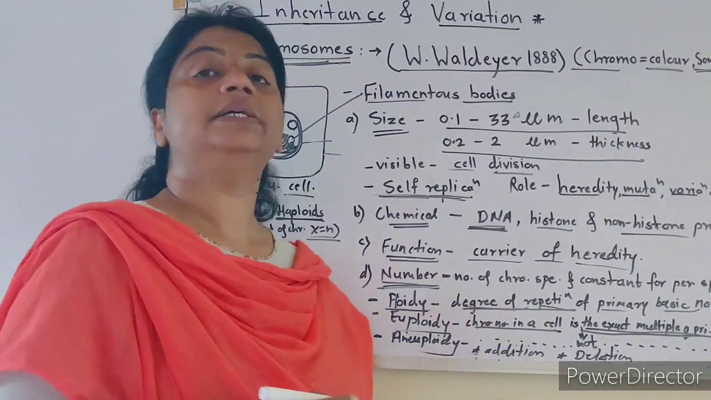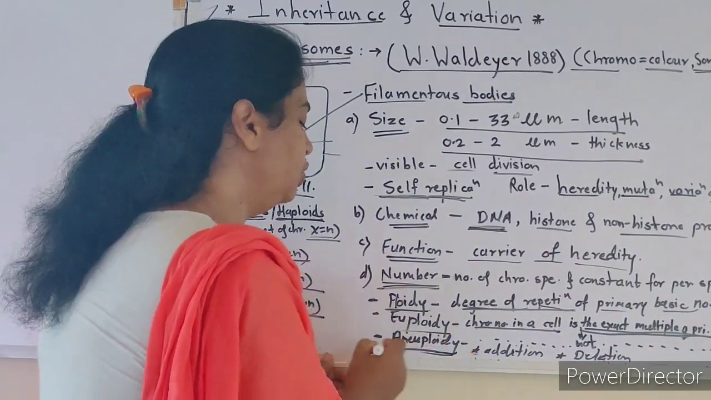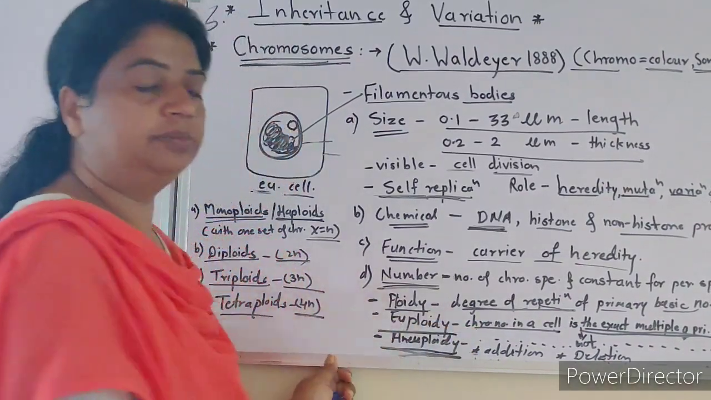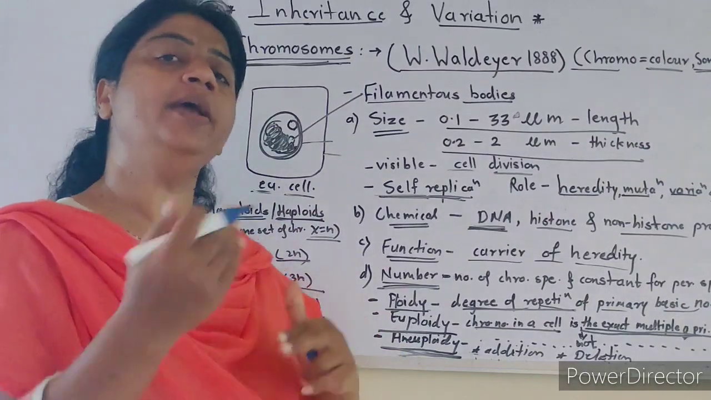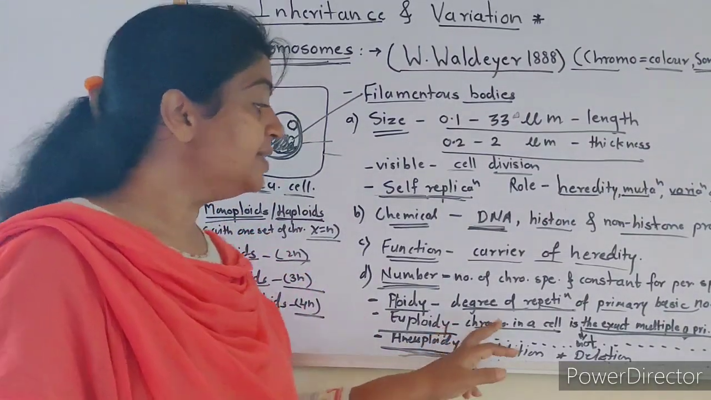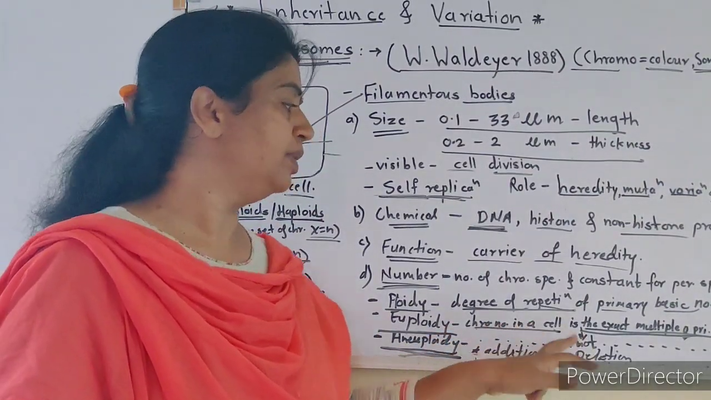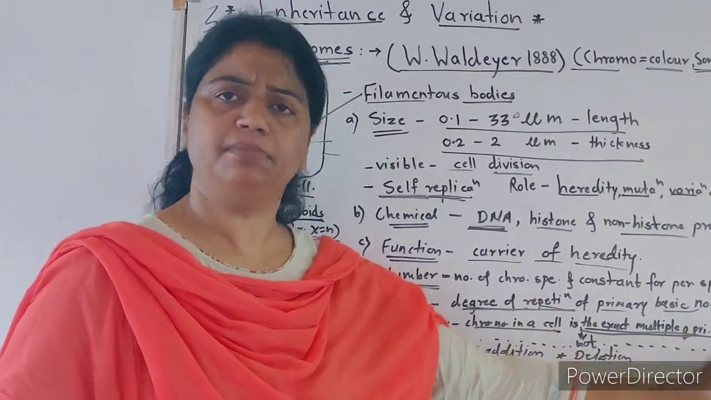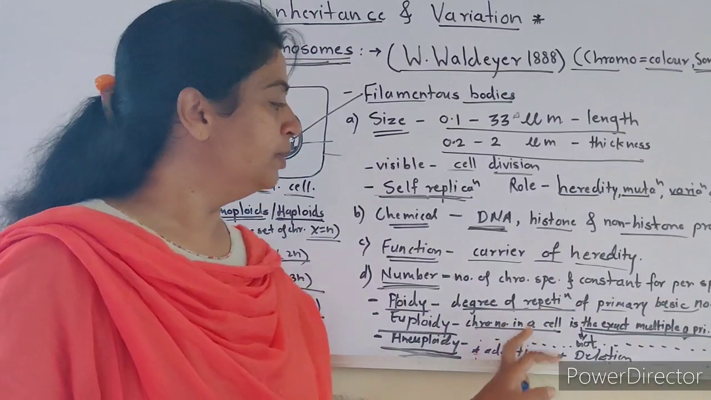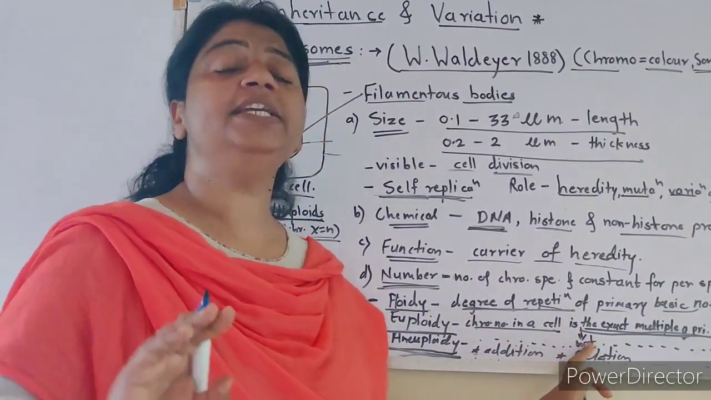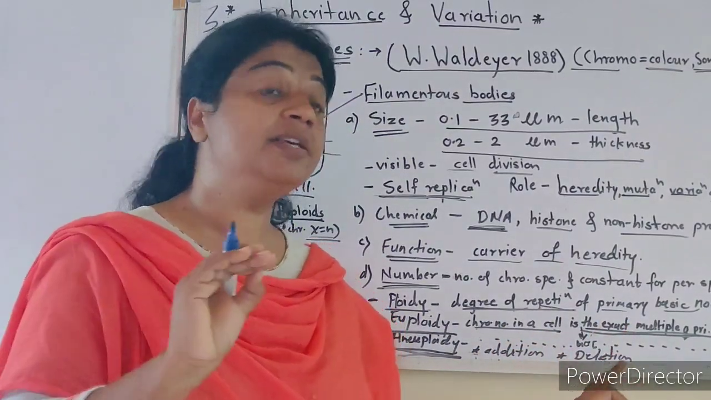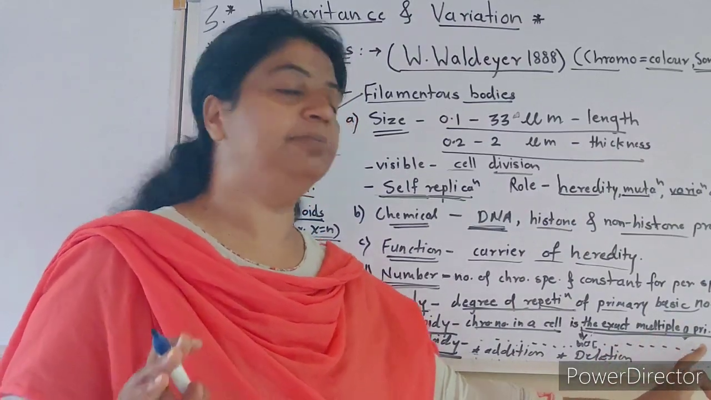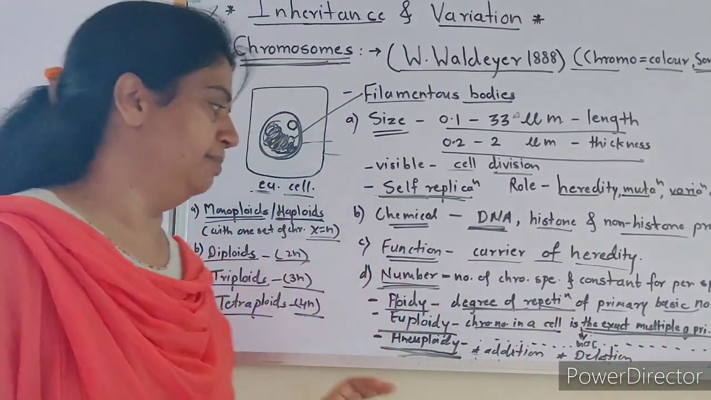Then what is aneuploid? Aneuploid is the opposite term to euploid. What is the definition of euploidy? The chromosome number in a cell is an exact multiple of the primary basic number. Here, the chromosome number in a cell is not the exact multiple of the primary basic number.